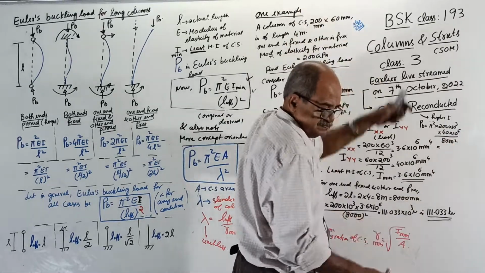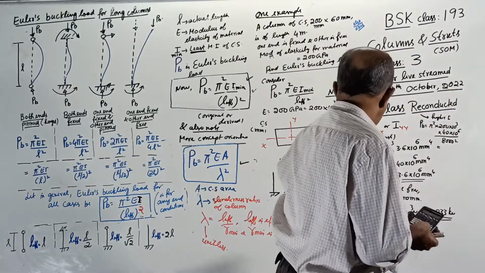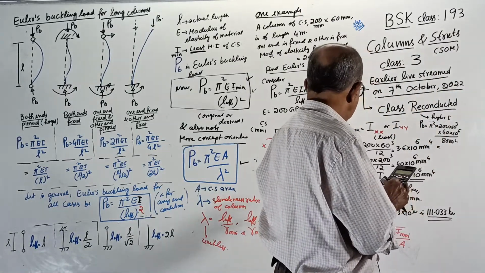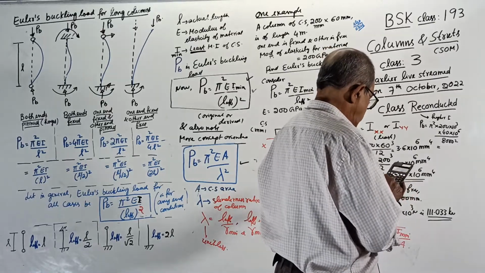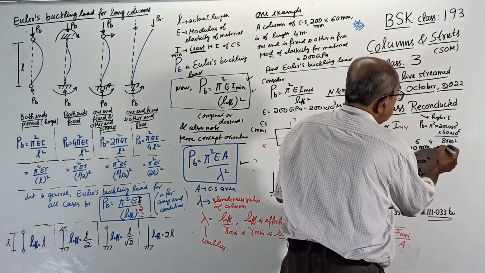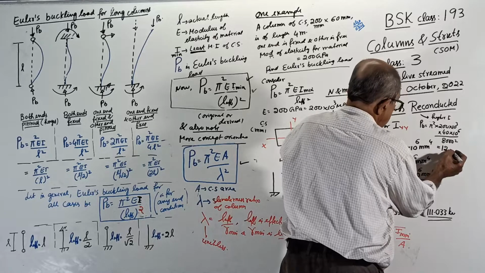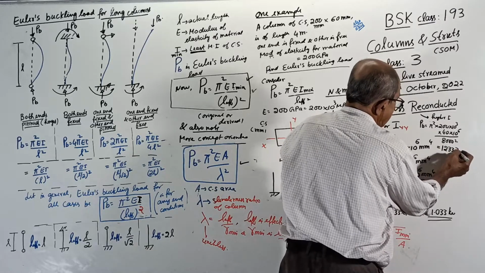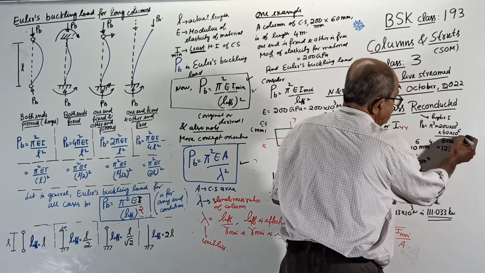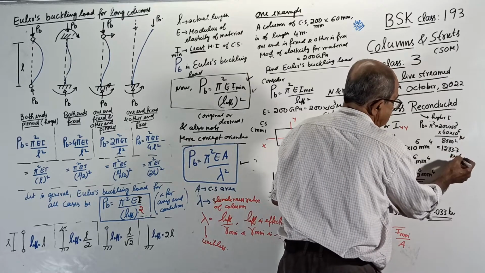Why should I calculate? Previous answer divided by 3.6 multiplied by 40. It will come 1233.7 10 to the power 3 Newton, this much kilonewton.